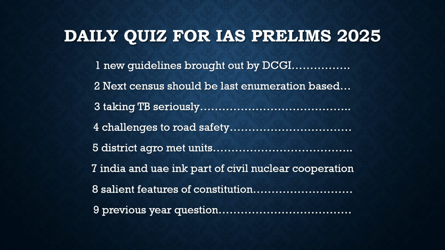The other set of questions are taken from a static topic which we discuss here. Every day we discuss some static topic, and we started from the Indian polity, and today we are going to discuss some salient features of the constitution. We will discuss them and derive some prelims based questions from them. At the end we will discuss some previous year questions from the old question papers so that it will give the idea how the questions do come in the exam and what can be the methods by which you can solve those questions.